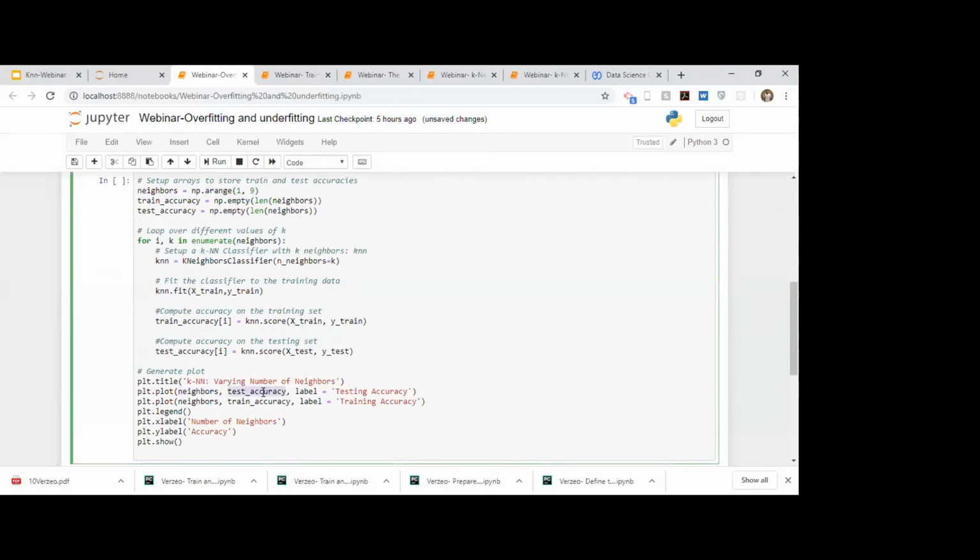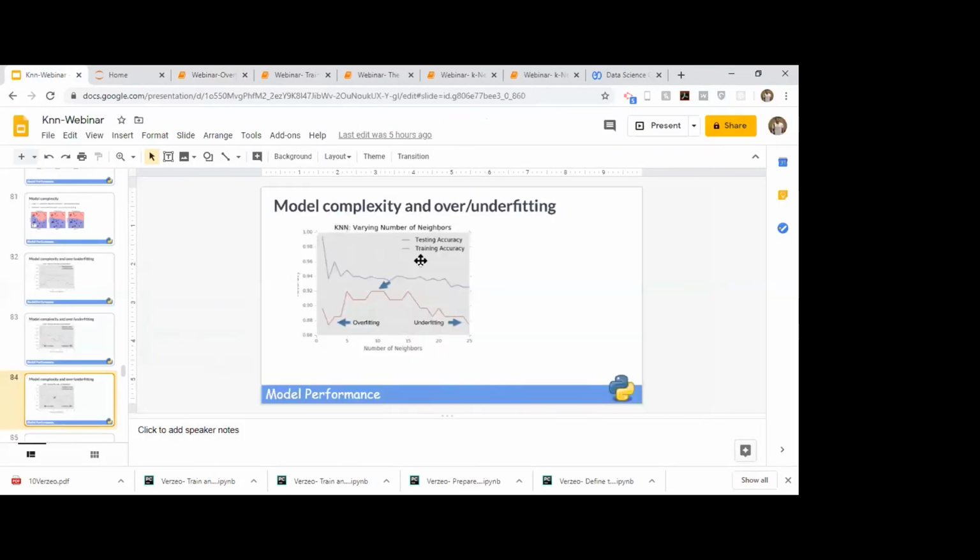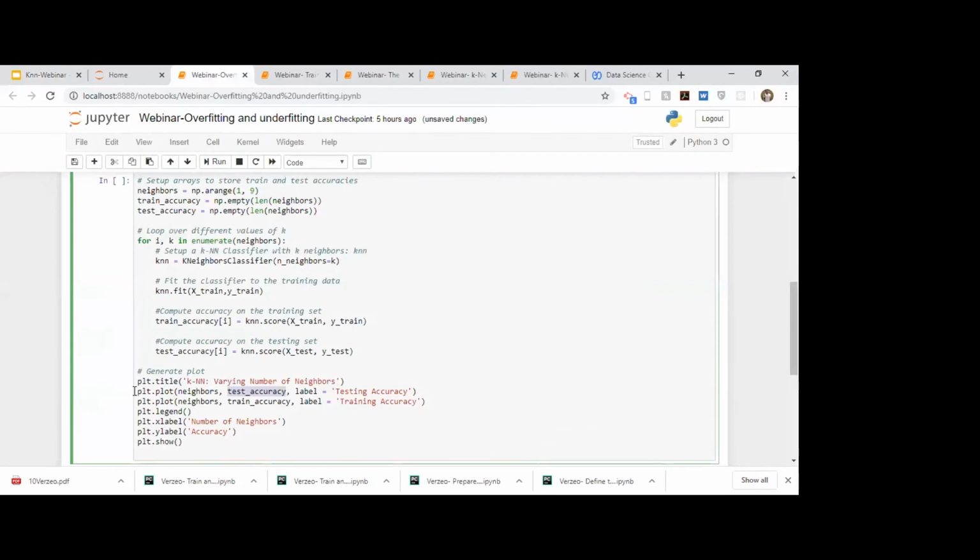Our test accuracy should be our y-axis. Then, since we want to draw 2 plots on the same graph, we call plt.plot again: first on the test accuracy, and second on the train accuracy.